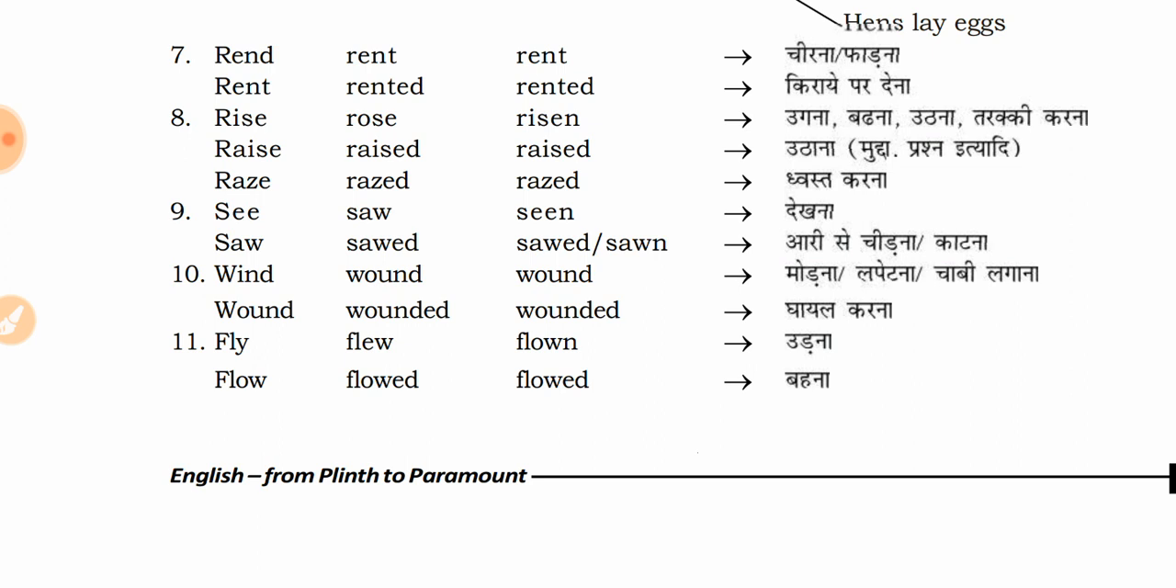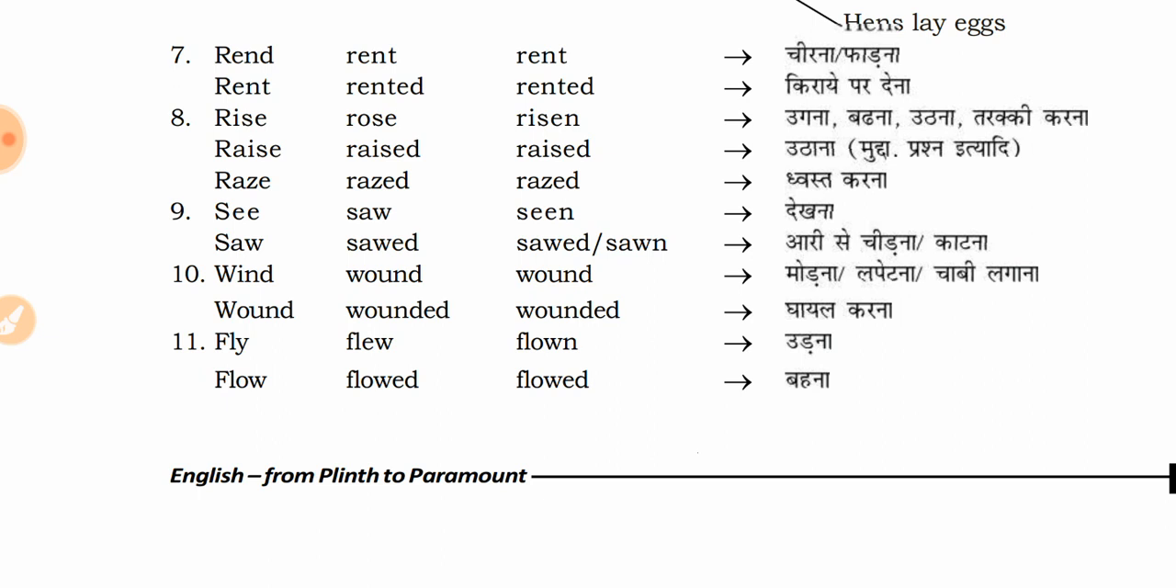Now we have wind, wound, and wound. What does this wind mean? This wind means to turn, ये मोड़ना और लपेटना और चाबी लगाना, ठीक है. Like we have this morna, to turn something, to bend something is wind. Then we have wound. It was wound around something, that kind of wound. Okay, so wound is clear.